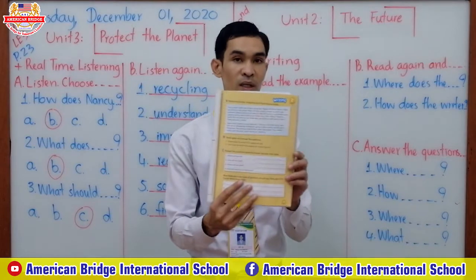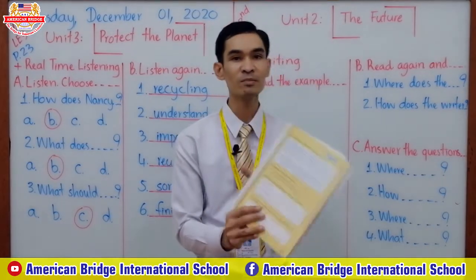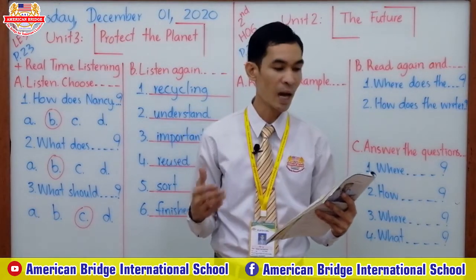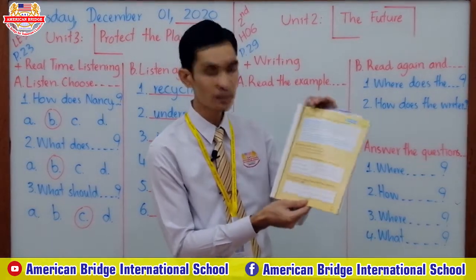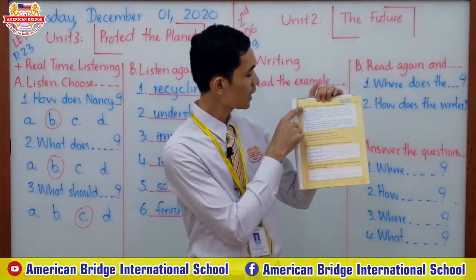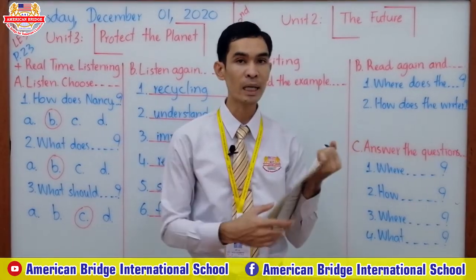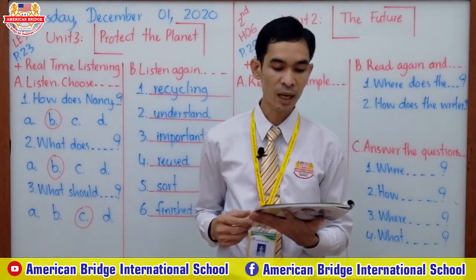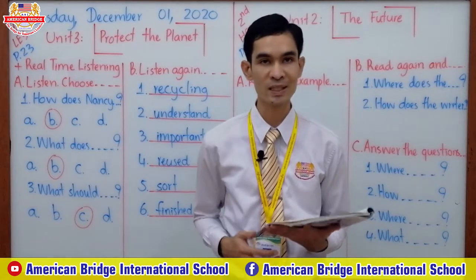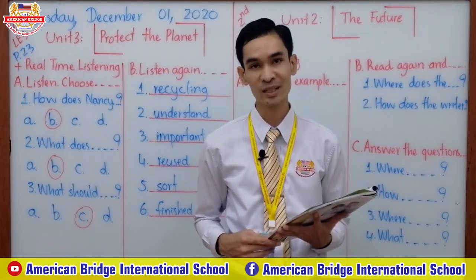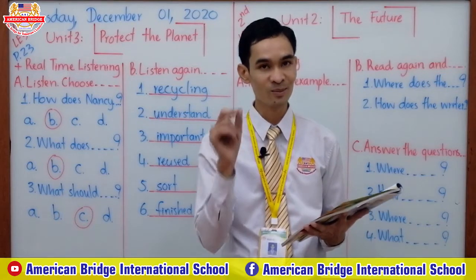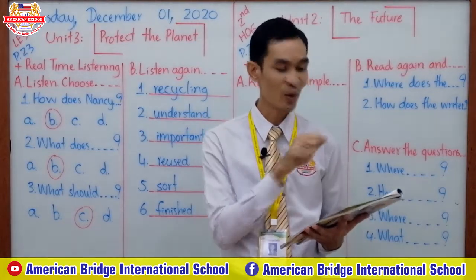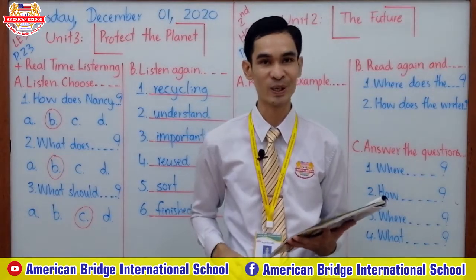Now look at the book all together on page 29. It's about writing. Look at part A. How many activities are here, everyone? There are 3 activities, A, B, and C. Now look at part A all together. A, read the example. Underline all the future activities. While reading, don't forget to use a pencil or highlighter to underline or highlight the future activities.